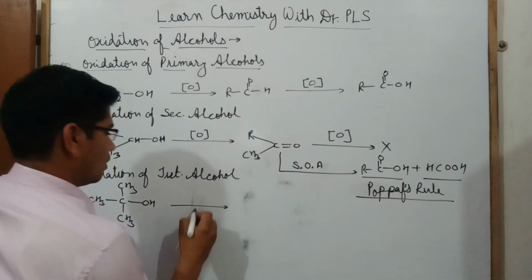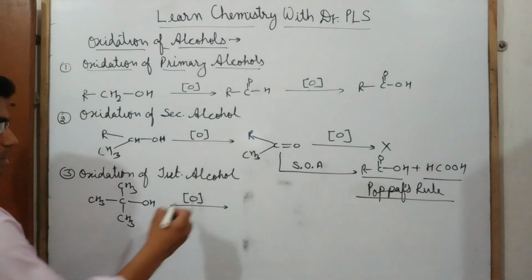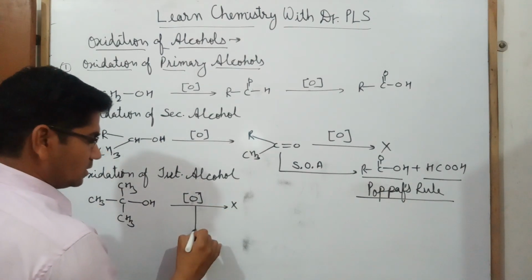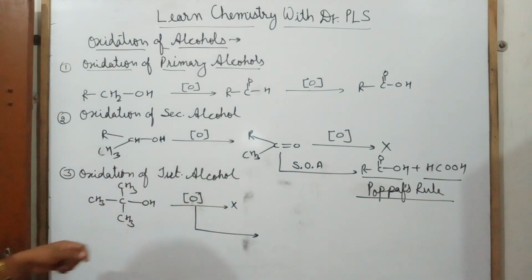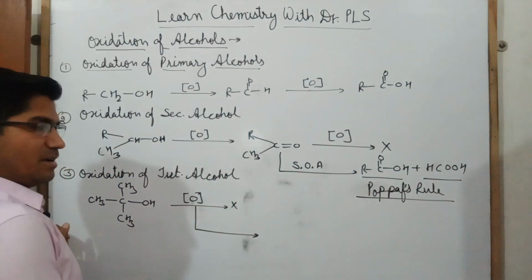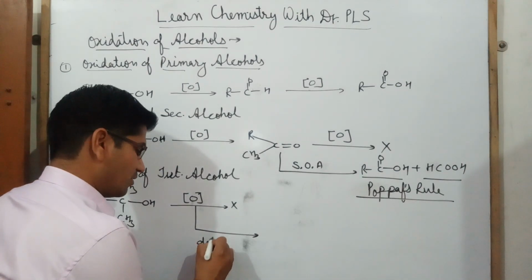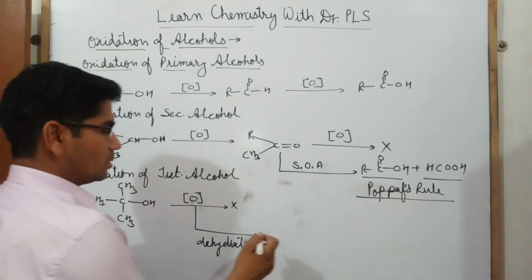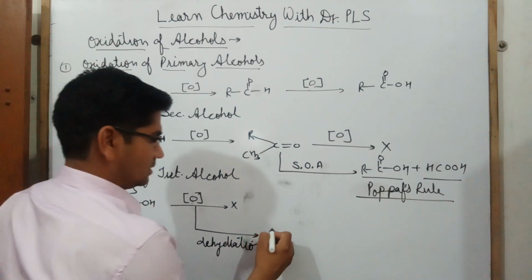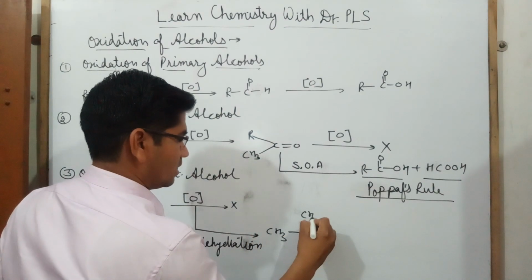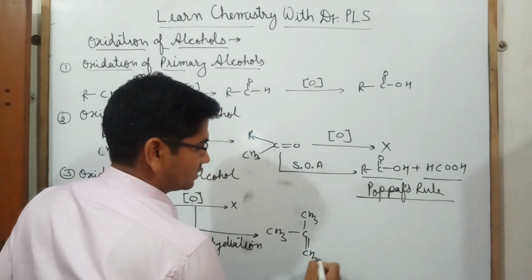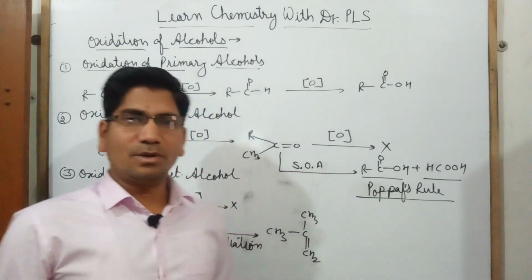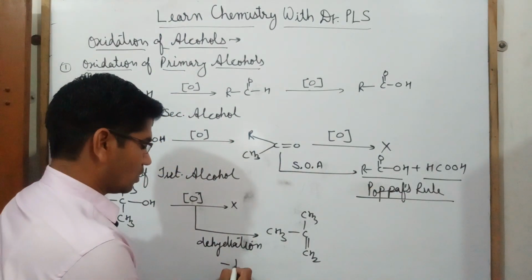So if we oxidize it, the oxidation won't be possible, meaning the product will not form. But if it reacts with an oxidizing agent, then dehydration will occur, and the product will be an alkene. So this kind of alkene we will get. What is the meaning of dehydration? Dehydration means elimination of H2O.